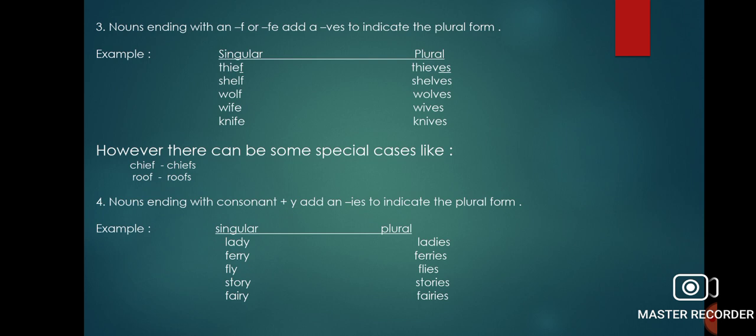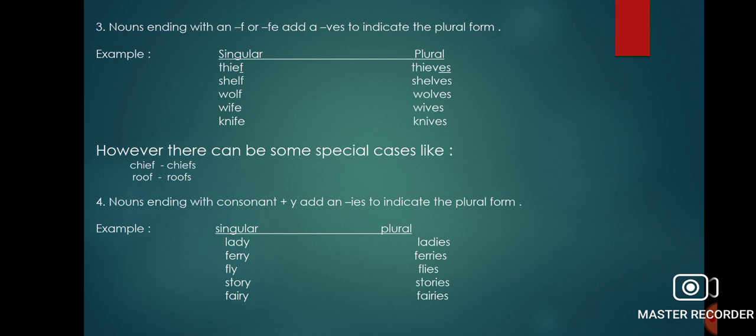Shelf, we remove f and add ves, it becomes shelves. Wolf, we remove f and add ves, it becomes wolves. Wife, we remove fe and add ves, that is wives.